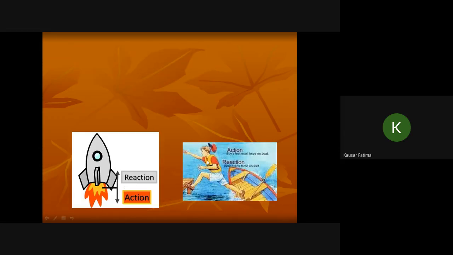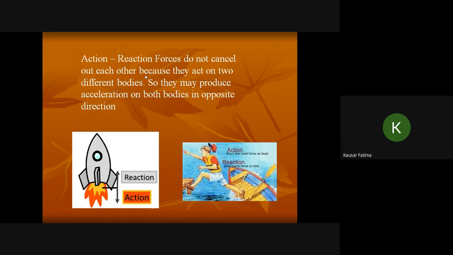The boy is trying to reach the bank, so he applies a backward force on the boat, and the boat pushes him forward. So the boat moves back and the boy moves forward. At this point, two forces will be acting, and these forces will be of the same magnitude and opposite in direction. So here also action and reaction forces have the same magnitude and opposite direction. They do not cancel out each other because they act on two different bodies, so they may produce acceleration. See, the boy accelerates forward and the boat moves backward.